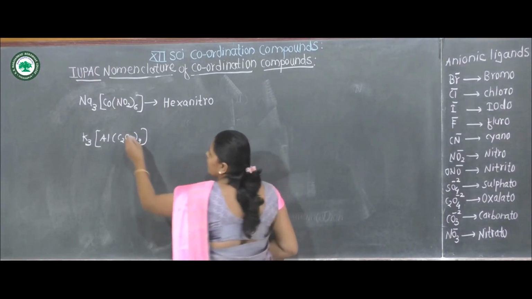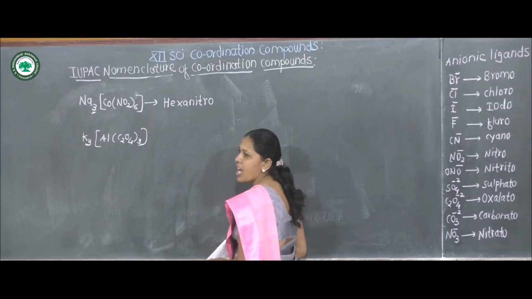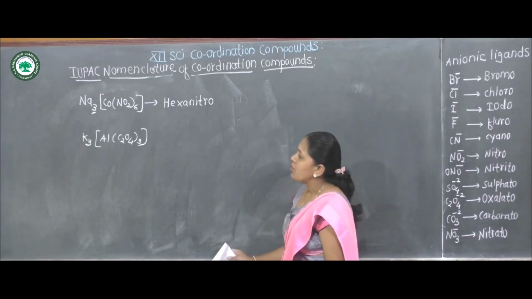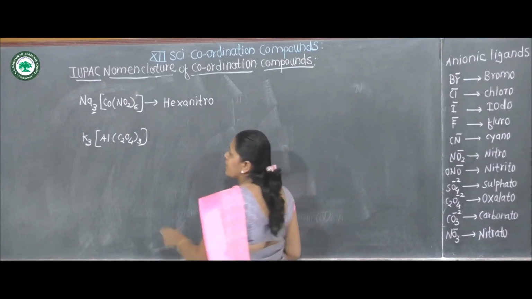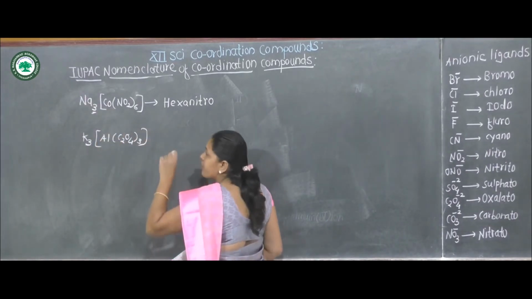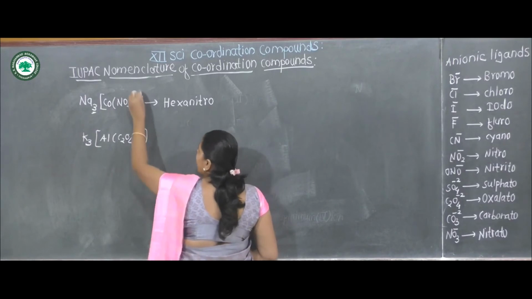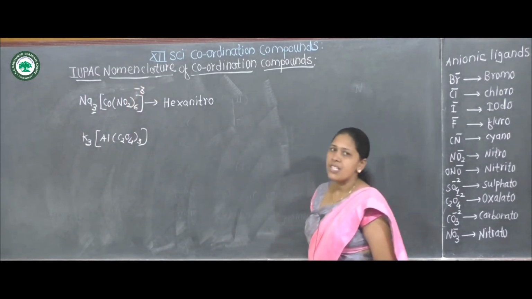Here we know that alkali metal sodium has +1 charge. Therefore, 3 sodium having, what is the total ionizable ions having charge? 1 sodium having +1. Therefore, 3 sodium having +3, and automatically coordination pair having -3 charge.